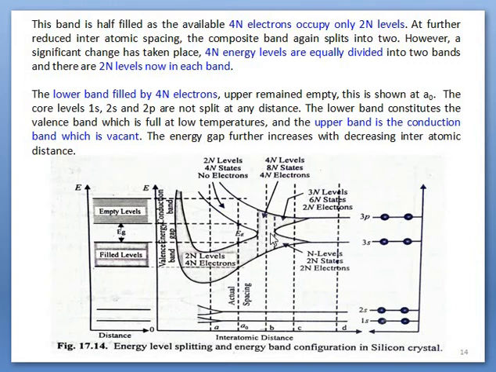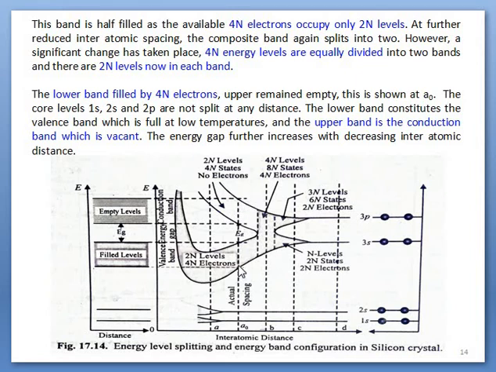So those electrons will also be occupied in this 4n lower band, and the upper 4n energy states will remain empty. And since here there are only 4n energy states, which will be completely filled by 4n electrons, and here 4n energy states, but there are no electrons.